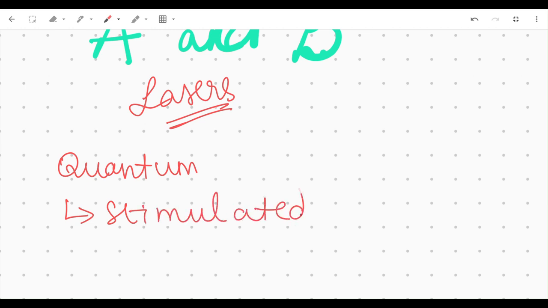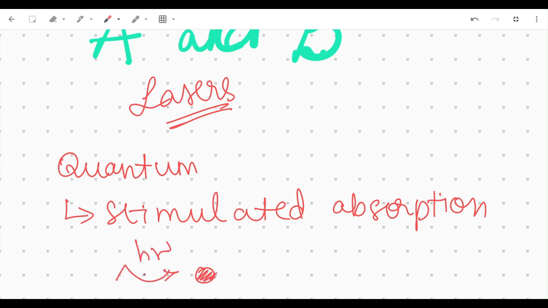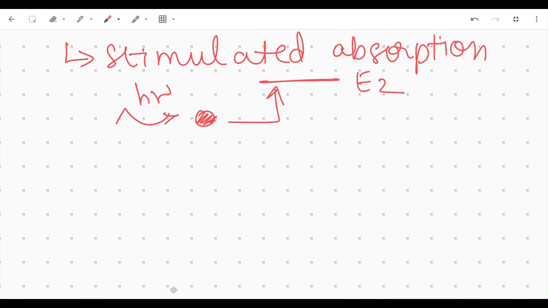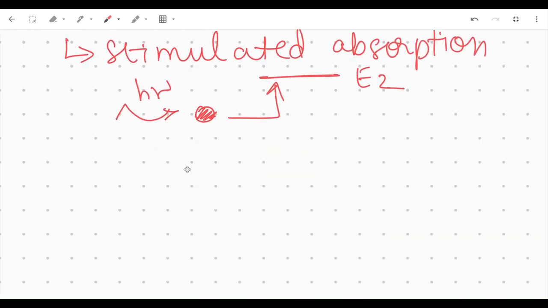Stimulated absorption means simply absorption. An atom takes energy from a photon and it excites to a higher level of existence. That is absorption: the atom taking a higher level of energy by absorbing some energy.